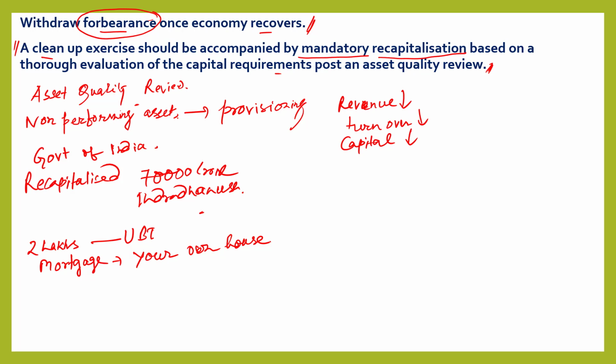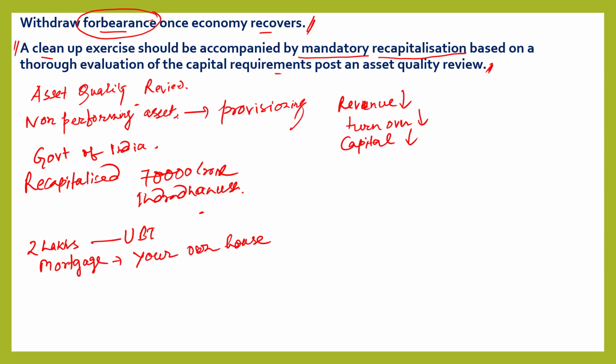Then, on one hand, you are not able to repay the 2 lakh rupees to the bank. On the other hand, you don't have your own home where you can stay. So what will be the final result? On one hand you won't be able to repay the bank, and now you don't have a place to live in. You have to struggle for that also, because the banks took your home. But in that case, banks can give forbearance,